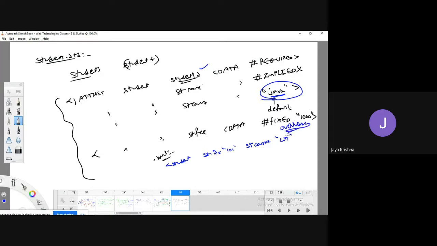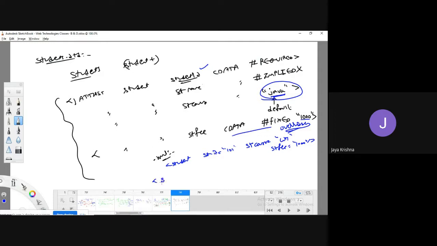What about the student fee? Student fee also you need not pass. If you didn't pass it, it will automatically take the student fee as 1,000 rupees. For example, student fee as 1,000. That's it.